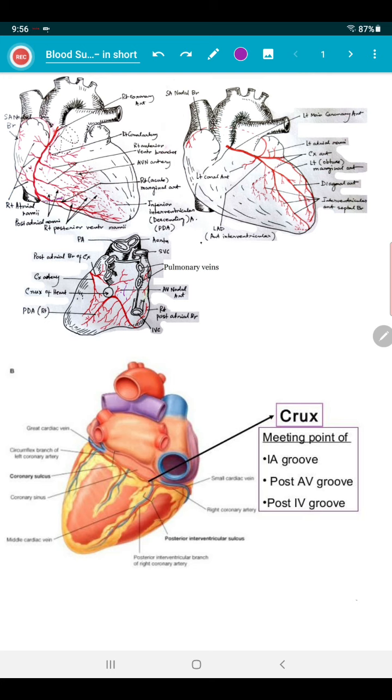Now peculiarities. Sometimes the left coronary artery arises from the pulmonary trunk, producing cyanotic symptoms. Parasympathetic stimulation has negligible direct effect on coronary vessels, no special effect. Sympathetic alpha receptors, or constrictor receptors, are predominant in epicardial coronary vessels. Epicardium means the outer side of the heart wall. Beta receptors, or dilator receptors, are predominant in intramuscular arteries, the branches inside the muscle. Therefore, sympathetic stimulation constricts the epicardial arteries and dilates the intramuscular arteries.